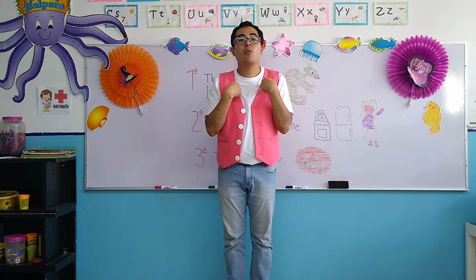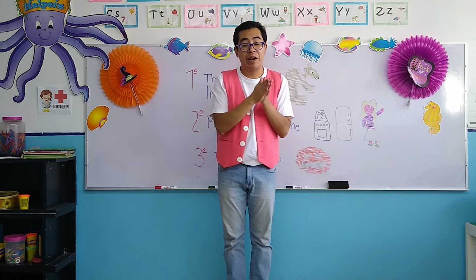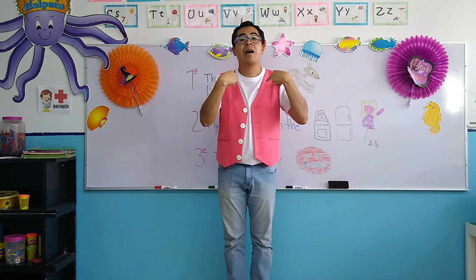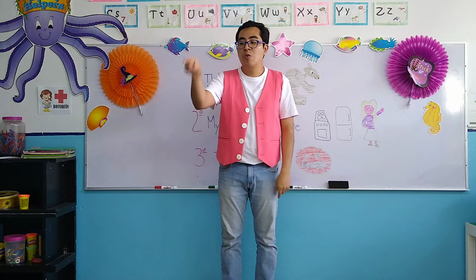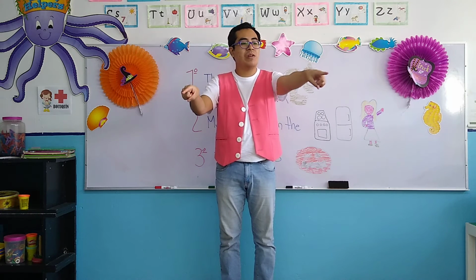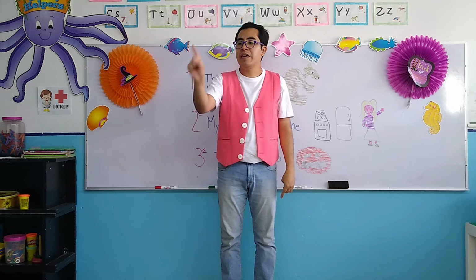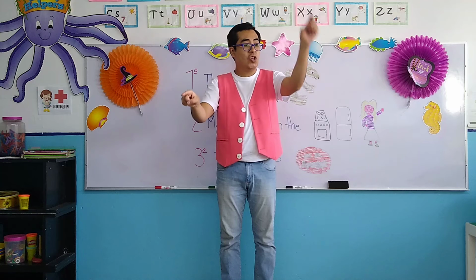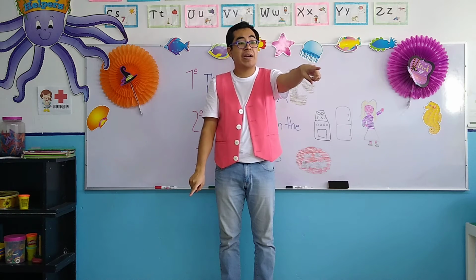Yo soy un policía. Recuerden el verbo to be, ser o estar. I am a policeman. You are a policeman. Tú eres un policía. He is a policeman. Él es un policía.